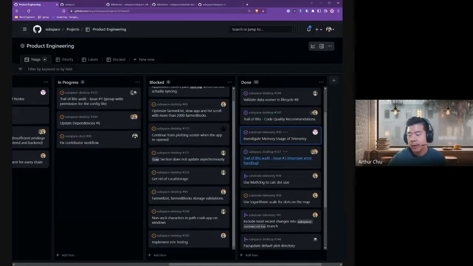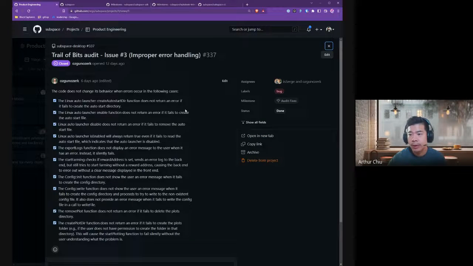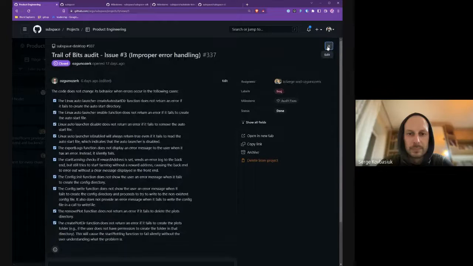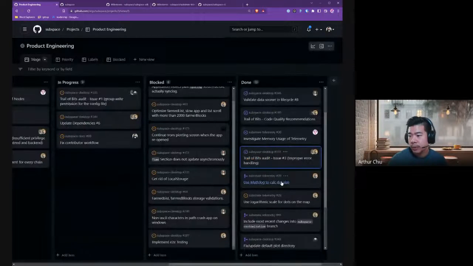Number 3, improper error handling. I think this is the larger one, right? Yeah, I submitted a PR to fix this. The problem was that in many places, in the old code base, the error was logged, but we didn't handle it on the UI. So if something was broken, the user wouldn't know about that. We fixed that, and every time we have an error with the auto launcher and anything like that, we will display an error UI. Perfect. I think that's going to be really helpful for the users.